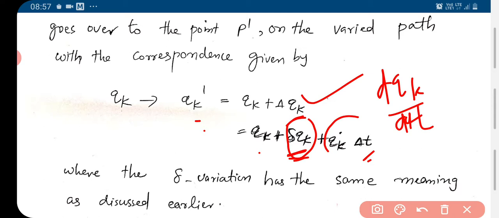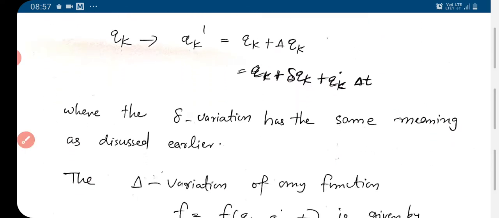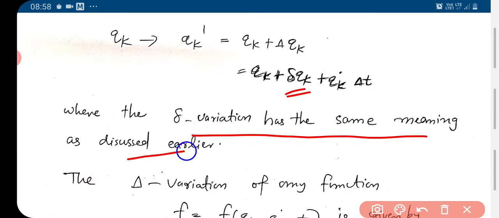Here the delta variation has the same meaning as we saw in the previous Hamilton's principle.